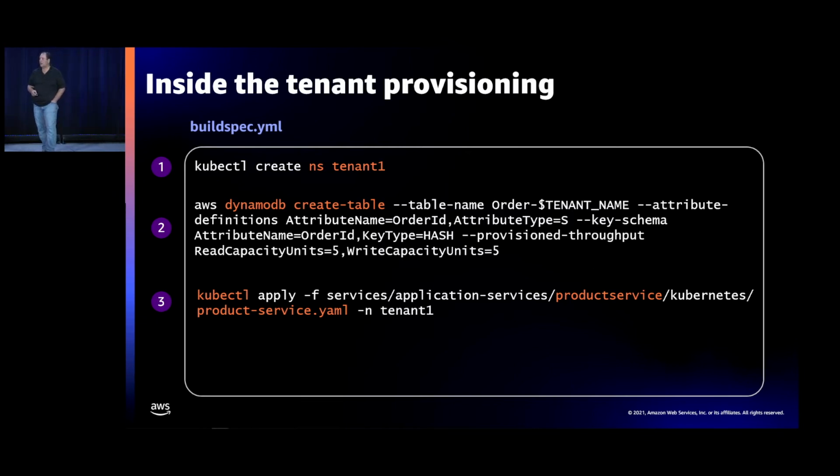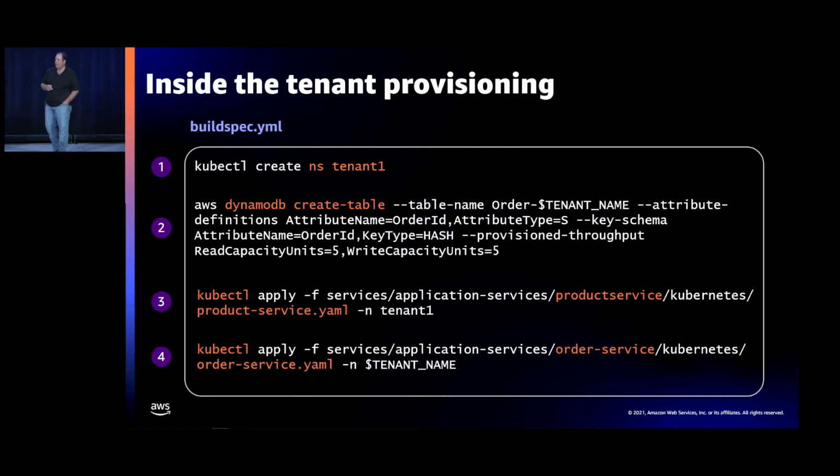So you'll see the product service getting deployed here, and you'll see the order service getting deployed here. Right? So when that part of the build spec is done, we've essentially set up a namespace, and obviously there's other goodness happening in the surrounding tenant stack at the CloudFormation level, but this is the core concept that's happening here.